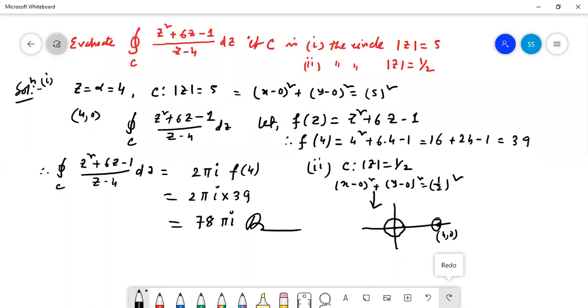Is it clear? Yes, sir. For the given mod z equal to half, with respect to that circle, the point (4, 0) is the exterior point. So by Cauchy's theorem, it is given 0. Now tell me if there is any problem. These are the integrations.